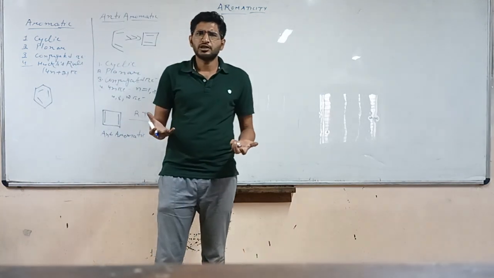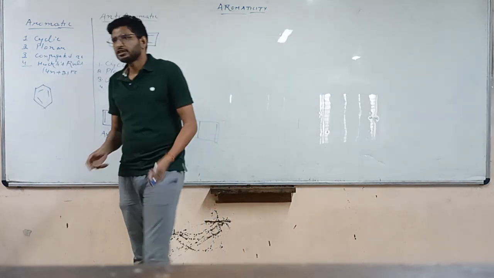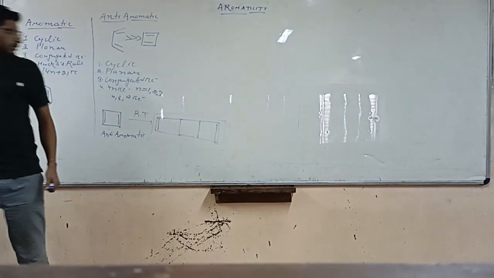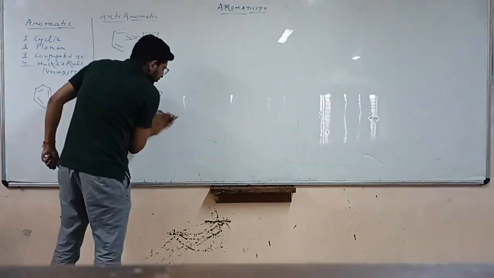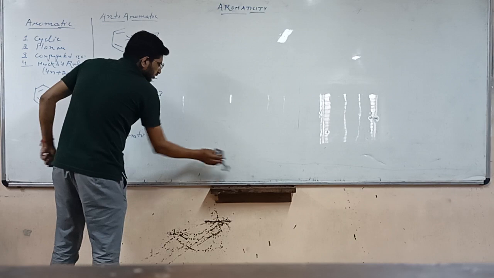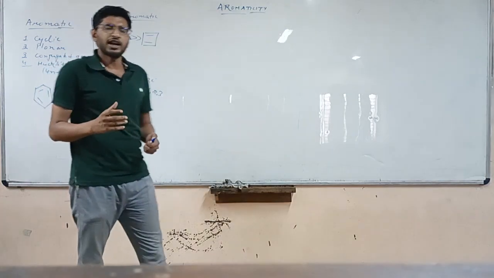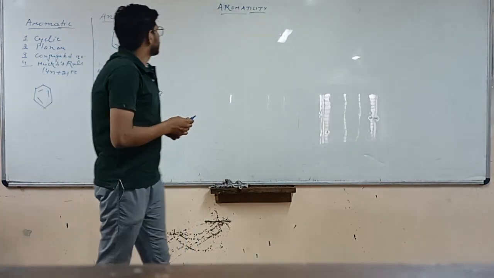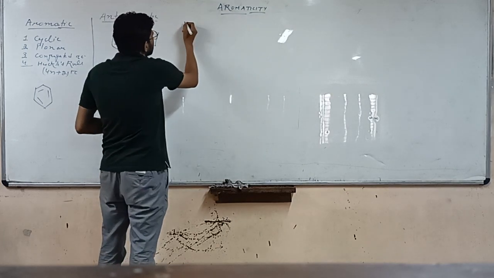This is extra knowledge. If you want to learn, then you can learn. It is not necessary to understand. Our main motto is to determine whether a compound is aromatic, anti-aromatic or non-aromatic. So let's take more examples.